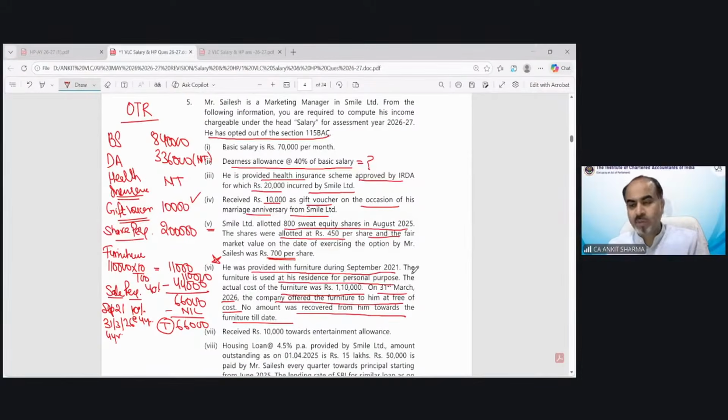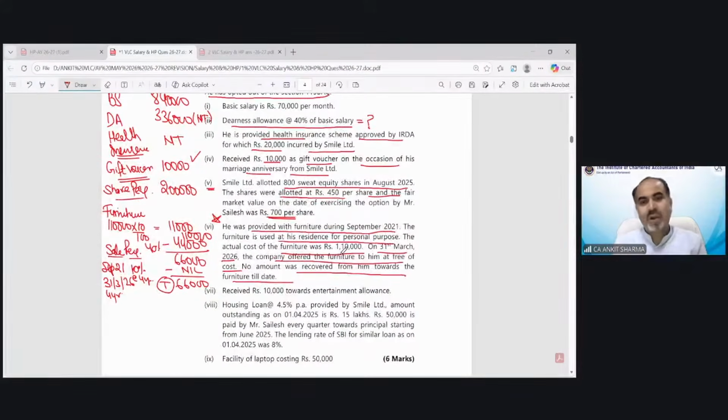Is it clear till now? This perquisite treatment has been clear. This is very important. You can see this is again the same kind of perquisite we are solving. So if this is a part of your MTP, RTP, etc., that is a hint for all of you that this is a very important point for the purpose of examination.